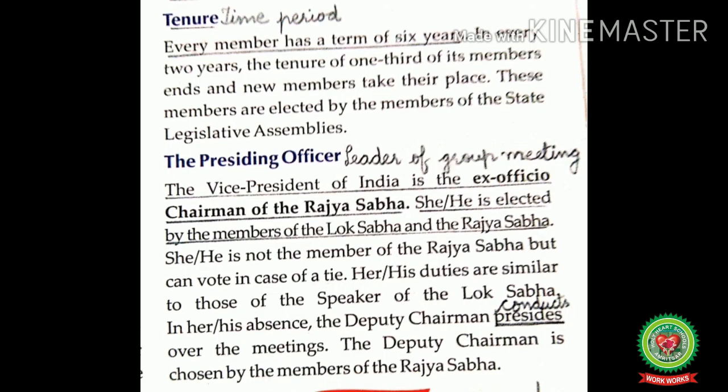She or he is elected by the members of the Lok Sabha and the Rajya Sabha. She or he is not the member of the Rajya Sabha but can vote in case of a tie. Her or his duties are similar to those of the Speaker of the Lok Sabha. Means she or he supervises the proceedings and maintains order in the House. In her or his absence, the deputy chairman presides over the meetings. The deputy chairman is chosen by the members of the Rajya Sabha. At present, Mr. Harivansh Narayan Singh is the deputy chairman of the Rajya Sabha.